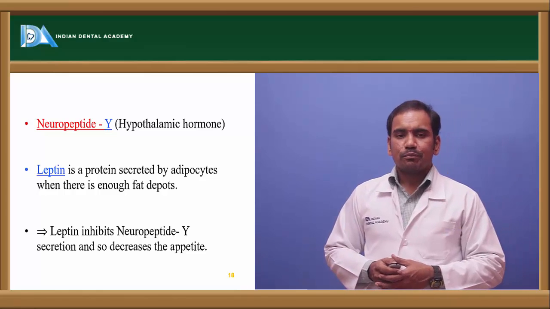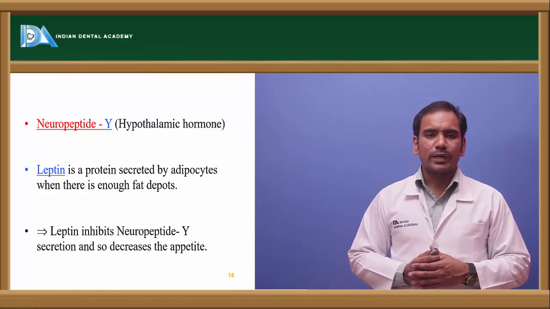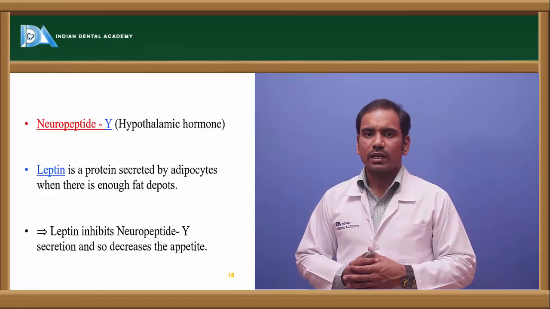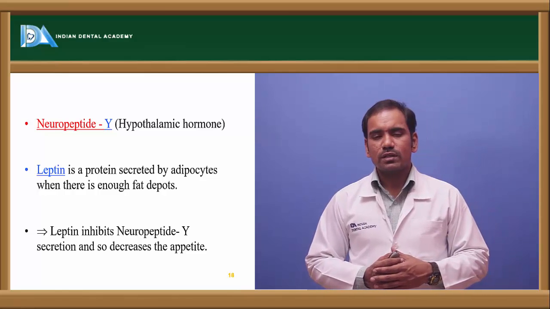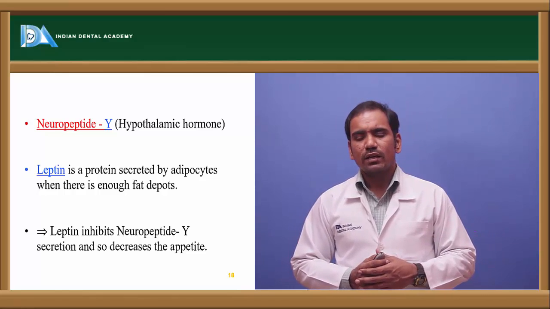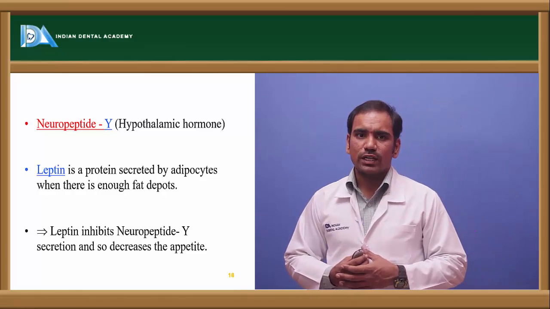So here, obesity is because of a defect in neuropeptide Y. Neuropeptide Y is a hypothalamic hormone secreted by the hypothalamus. This neuropeptide Y increases the appetite towards the carbohydrate diet.